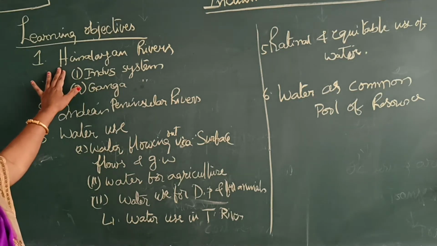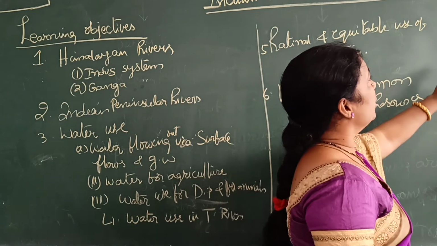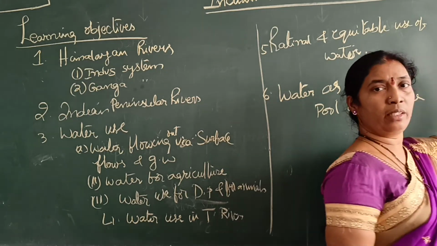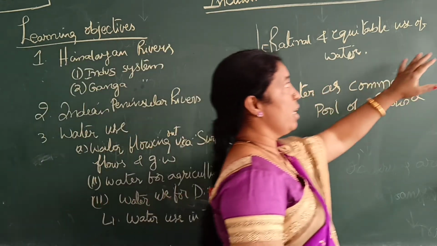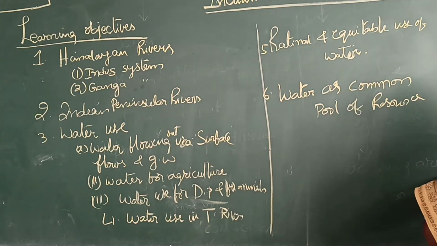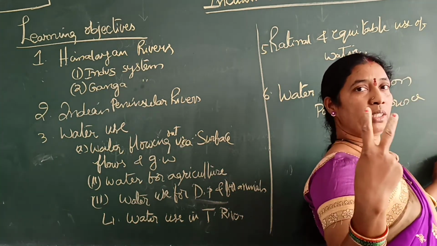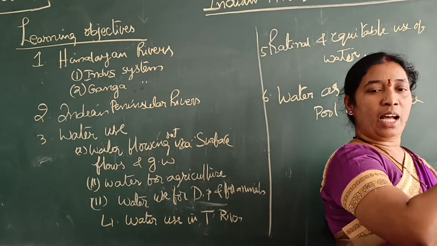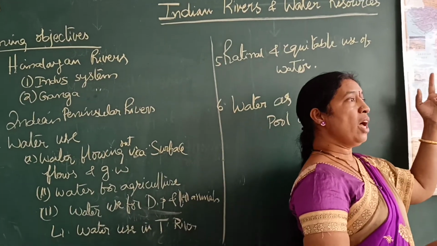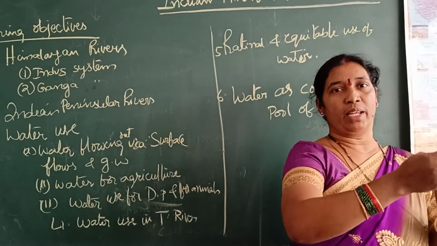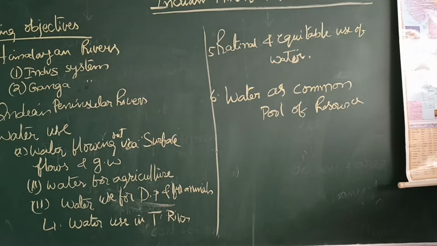So Himalayan rivers, you all know that. See the map. Here in North India, we learned about Himalayan rivers in the first lesson. What are the Himalayan rivers? They are here, completely the Himalayan rivers. There are twin sources for the Himalayan rivers: one is rain-fed, and the other is the melting of the Himalayas. Because of the melting of the Himalayas, water will be available in these rivers throughout the 365 days.